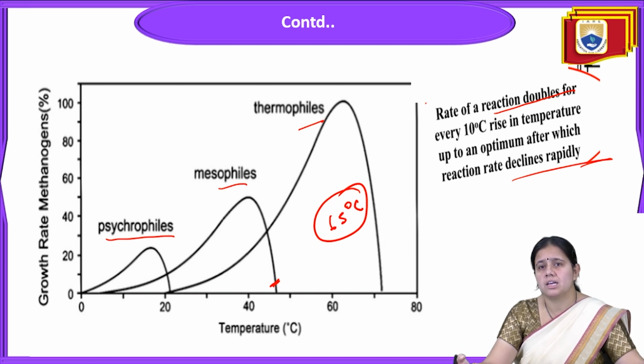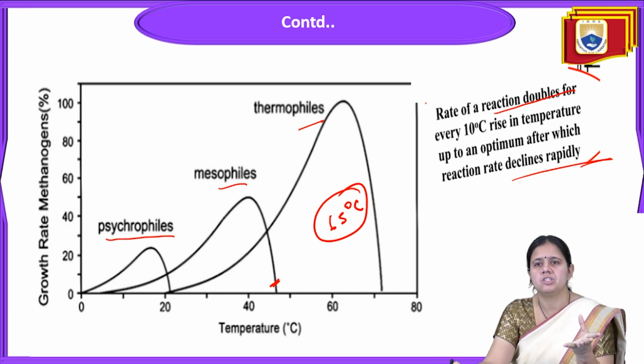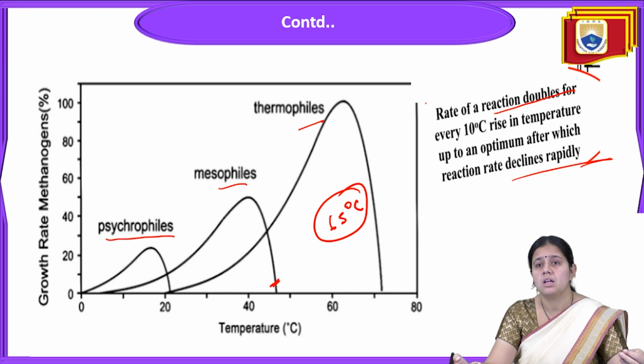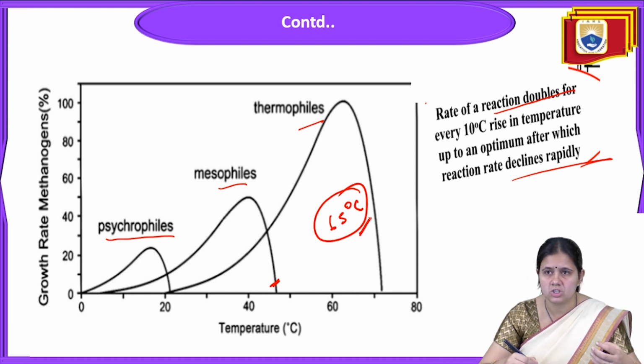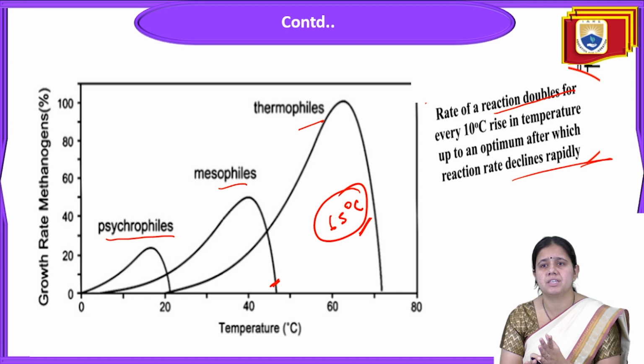Up to the optimum condition, 65 degrees Celsius is the optimum temperature. When this condition is reached, the reaction rate is going to decline. Up to 65 degrees Celsius only is the best and ideal condition.